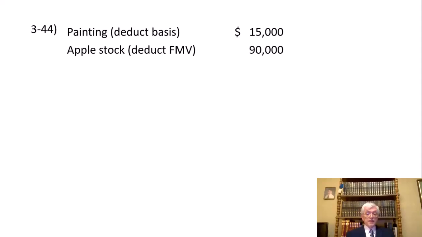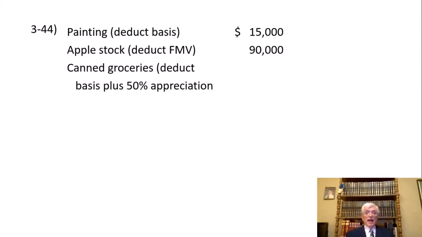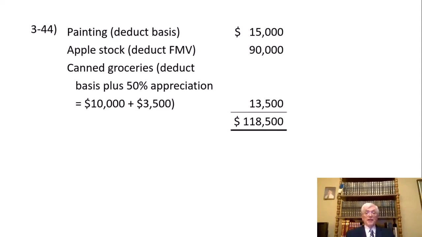And canned groceries, held 1 month as inventory, donated to Catholic Meals for the Poor. So there's inventory donated for the needy. So you get basis plus half the appreciation. And that's going to be $10,000 of basis plus halfway up from $10,000 up to $17,000. So the $7,000 of appreciation, you can have half of it at $3,500. Total is $13,500.